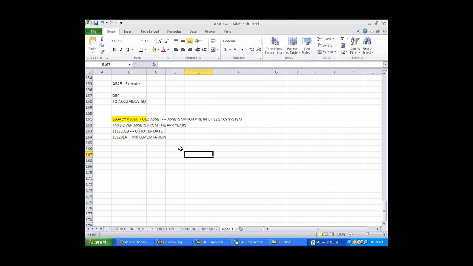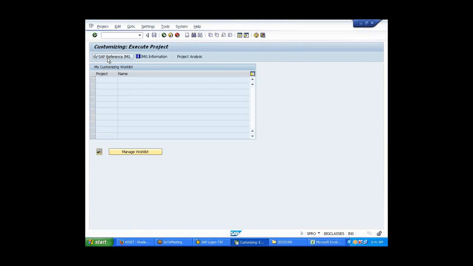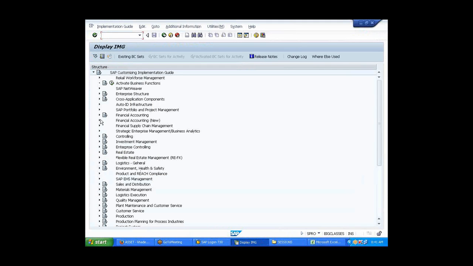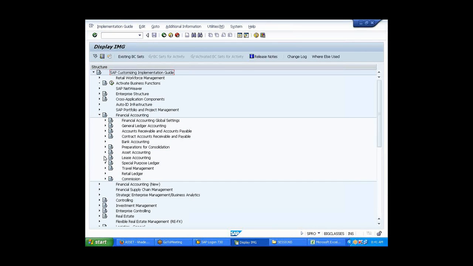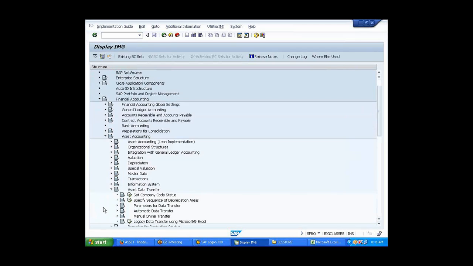Hold on. Let's finish this then. So what I will do first, we need to set the company code status. Where is that setting? Asset accounting, asset data transfer.